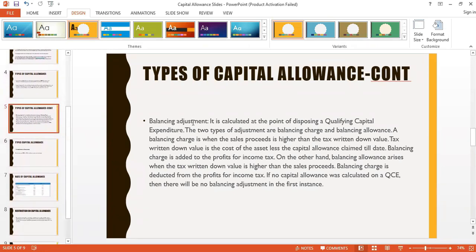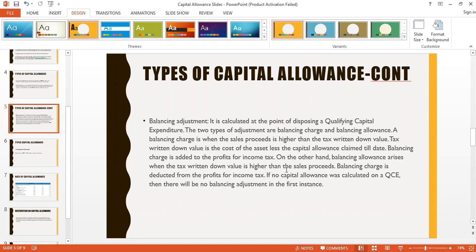Now, we have balancing adjustment. The balancing adjustment is calculated at the point of disposing of a qualifying capital expenditure. So when you are selling your qualifying capital expenditure, and the disposal proceed is higher than the tax written down value, just like the carrying amount in financial reporting, like you make a profit from the sale of that asset, then the excess is called the balancing charge. A balancing charge is added to your income for CIT. You pay additional tax on that.